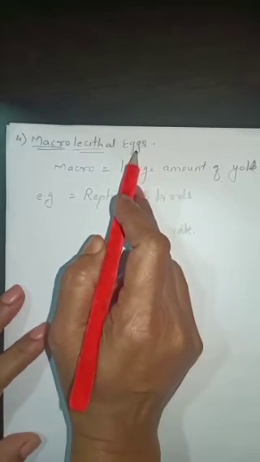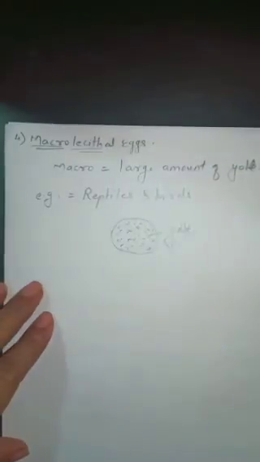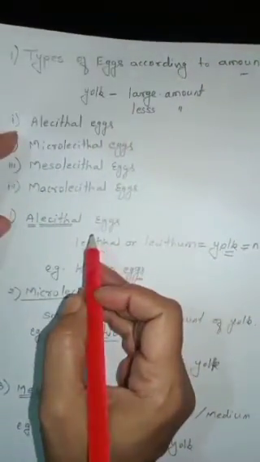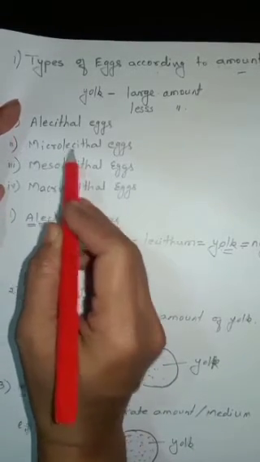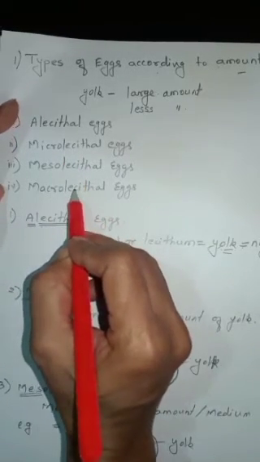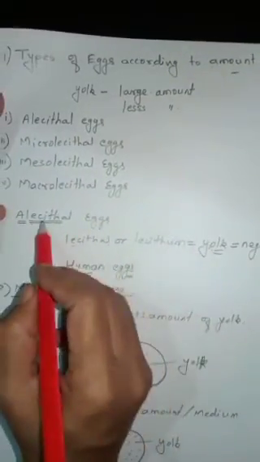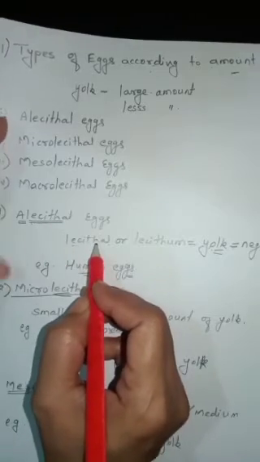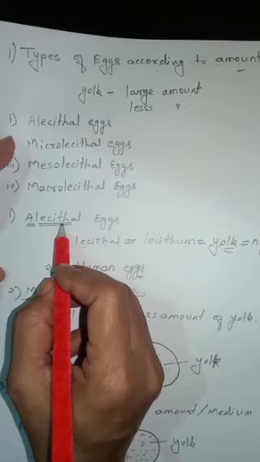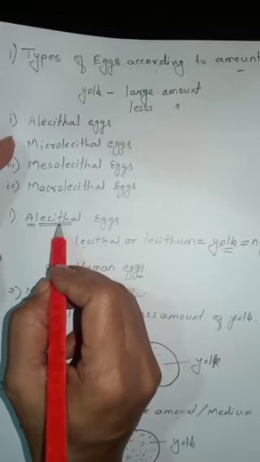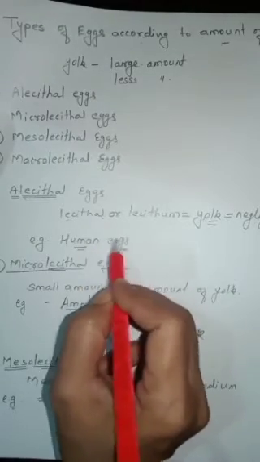Okay, all of you got it? There are 4 types of eggs: alecithal eggs, microlecithal eggs, mesolecithal eggs, and macrolecithal eggs. What is meant by lecithin? Lecithin means yolk. Alecithal eggs means the eggs in which yolk is absent or very negligible amount of yolk is present. It is known as alecithal eggs, and the example is human eggs.